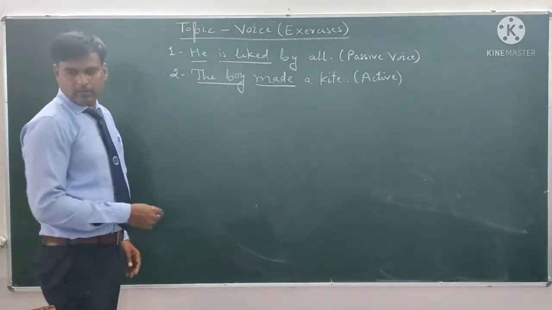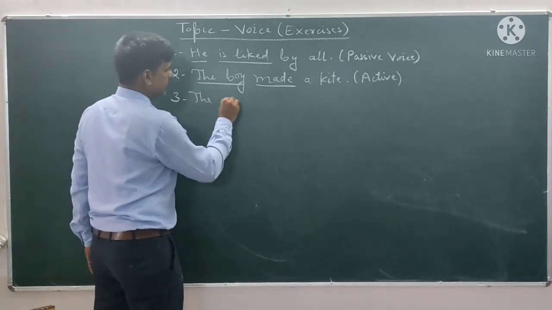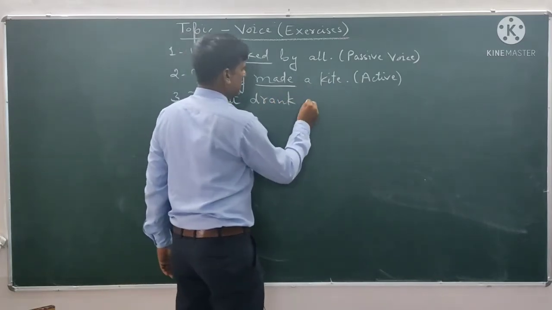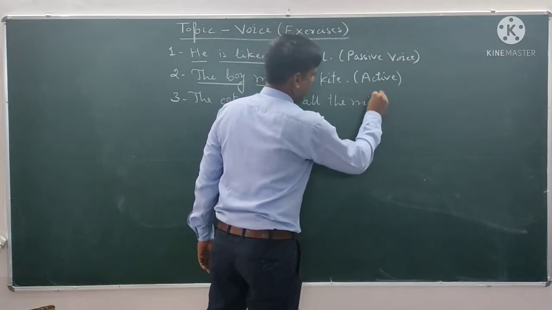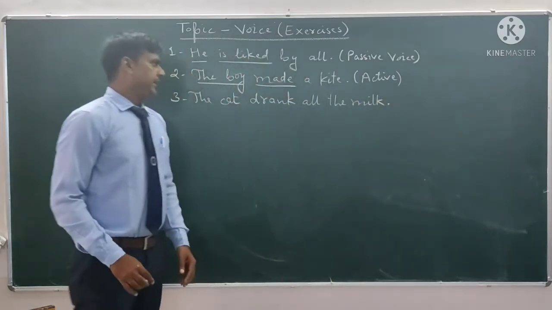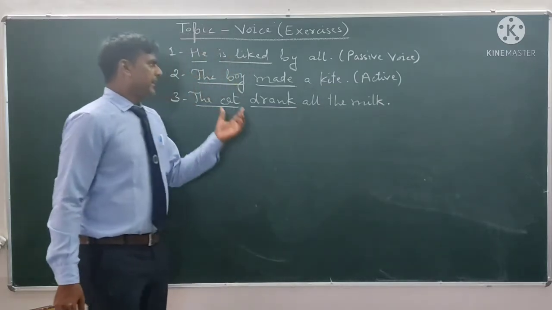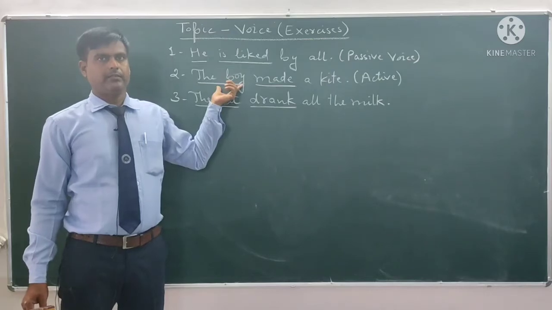The cat drank all the milk. In this sentence, we have a subject and a verb in the same way as the previous sentence.